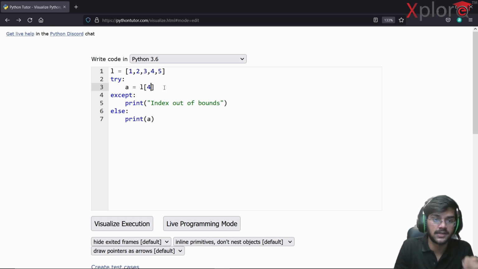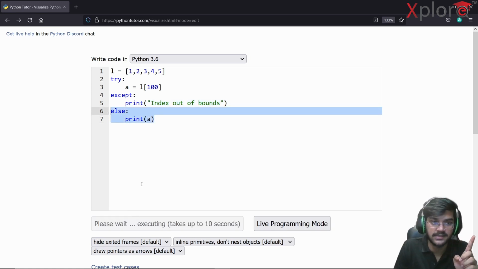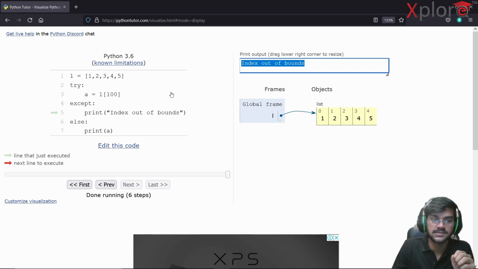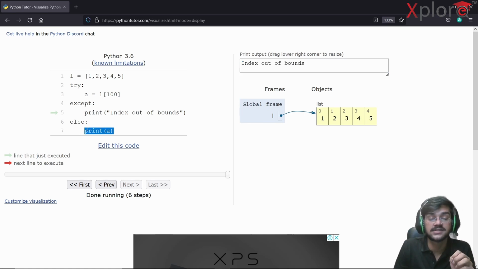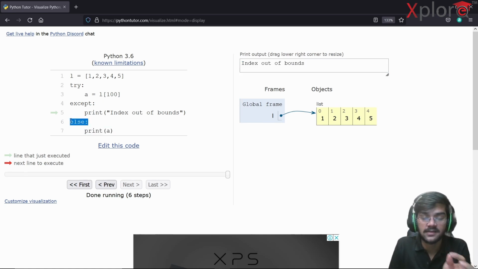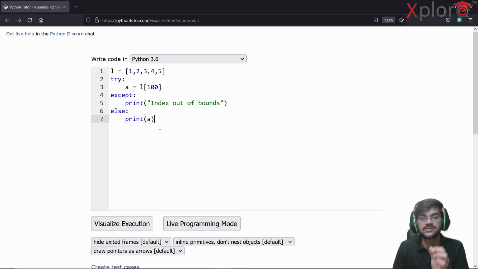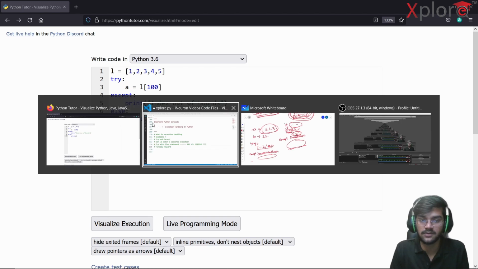Okay, what if I was trying to access it out of bounds? Suppose 5, or maybe I just write 100. In this case, index out of bounds will be there, and this print a statement won't be executed. If I just run it, index out of bounds comes, and print a is not executing. So this is how you can pair up else with try and except. If ever you come across this else statement, don't be confused that I used if and else, but up here try, except, and else is there. So this is the format: try, except, and else. This is how you use it. Okay, great. This is all about else.